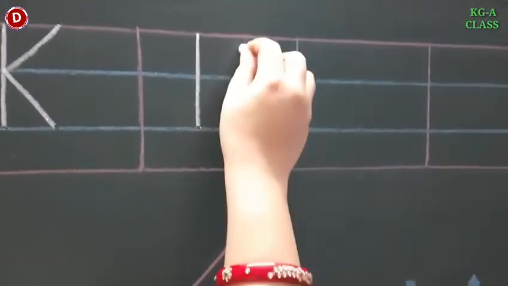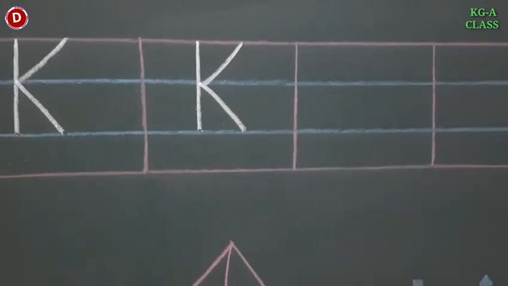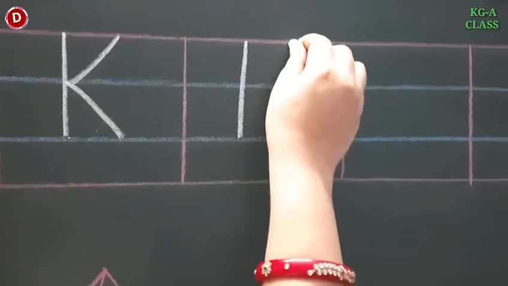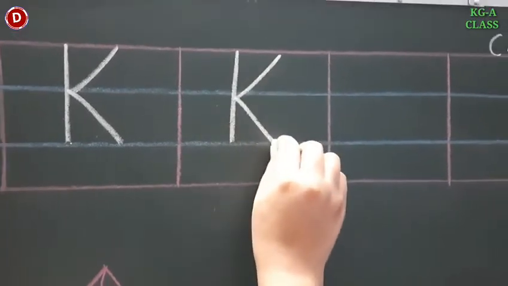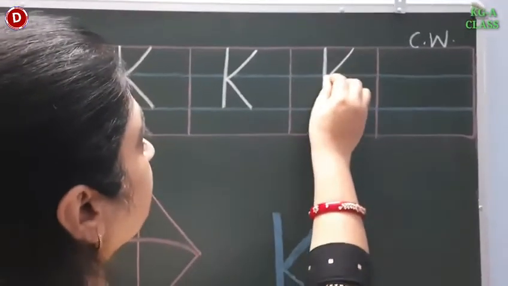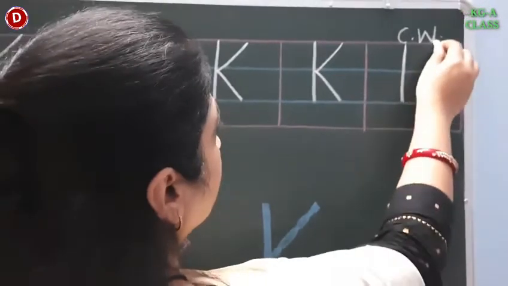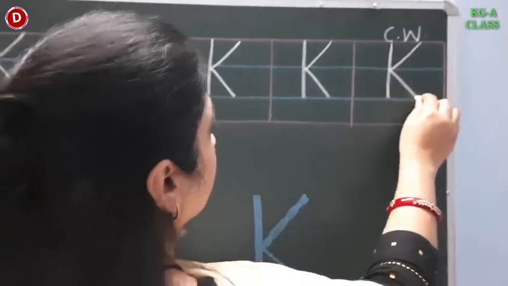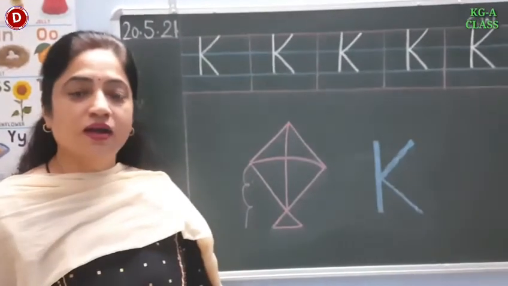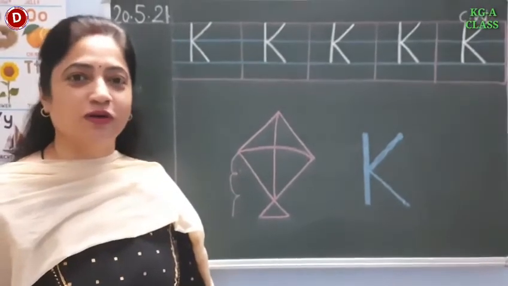First a standing line, then two slanting lines like this. And this way you have to write capital K. Look here, like this. Okay children, I hope you are able to understand. Now I will show you how you will write in your notebook.